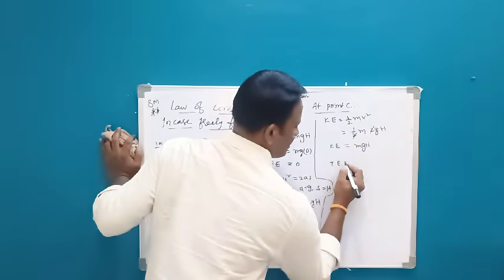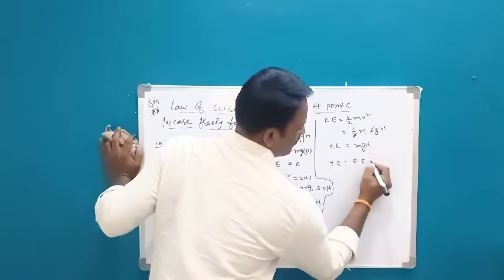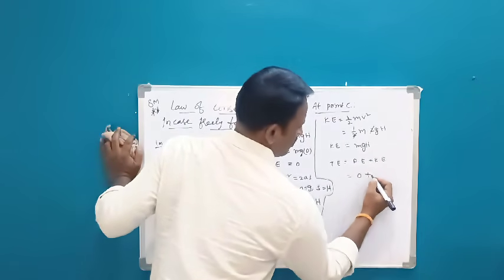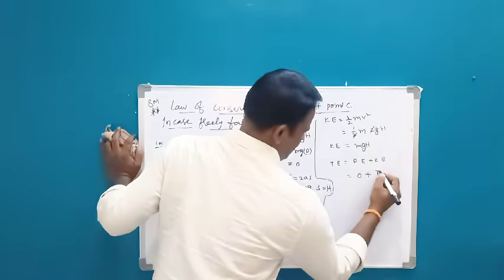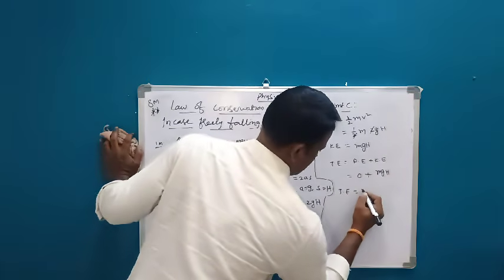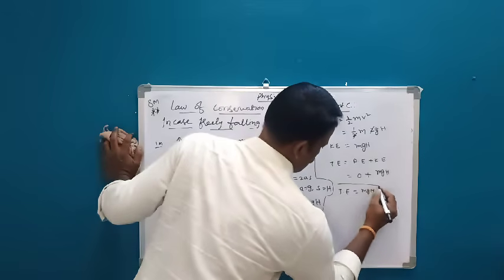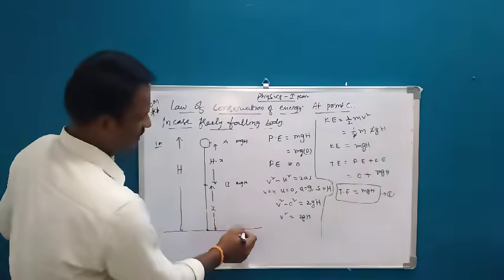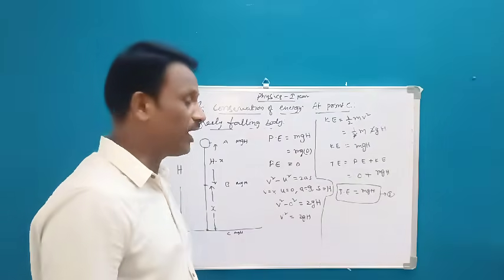But at point C, what is the total energy? Total energy E is equals to potential energy plus kinetic energy. So potential energy is how much? 0. Kinetic energy is how much? mgh. So total energy is how much now? mgh. So this is equation number 3. At point C, the energy is mgh only.